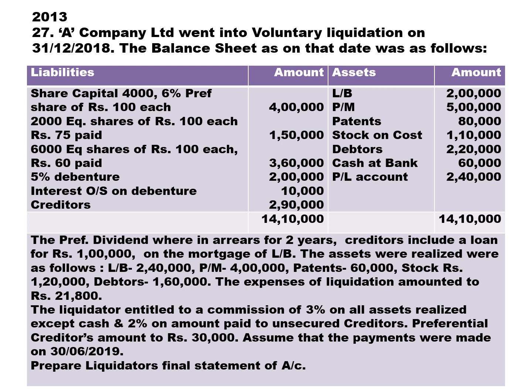Then we have 5% debenture. Then we have interest outstanding on debenture, old interest pending, 10,000. Then we have creditors 2,90,000. Land and building, plant and machine, patent, stock on cost, debtors, cash at bank is given. P&L account given on the asset side is a loss. It's a fictitious asset. Don't consider it, ignore it.